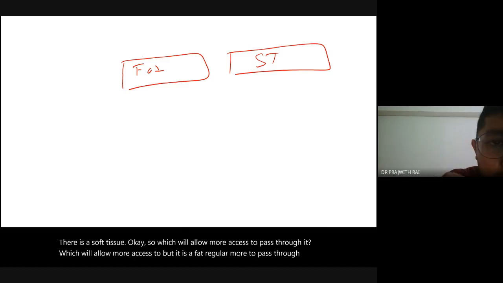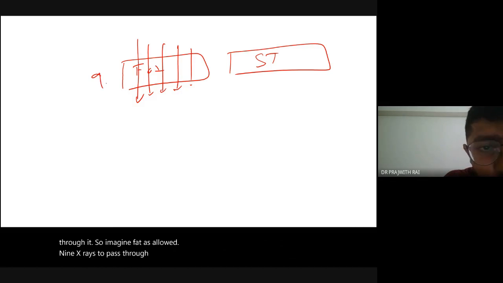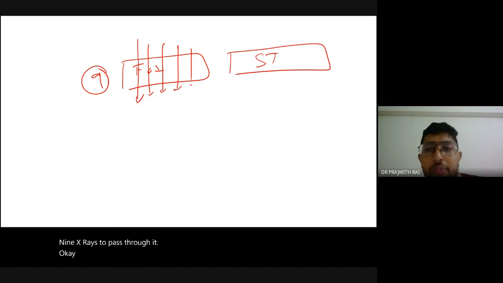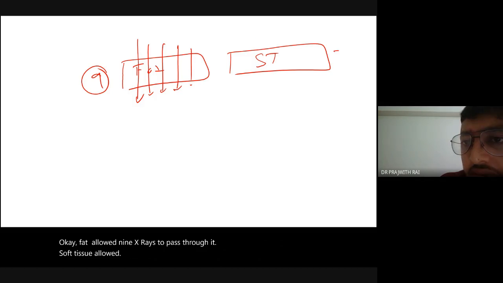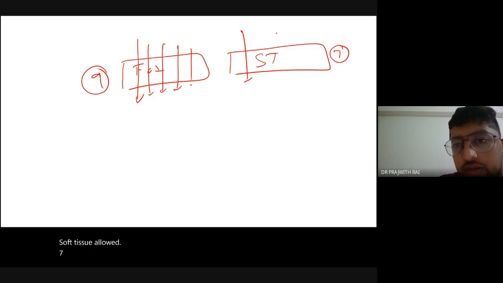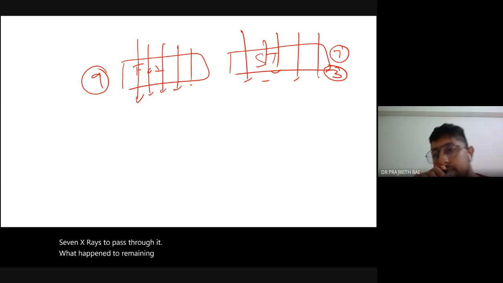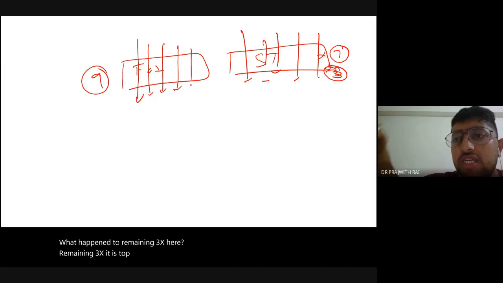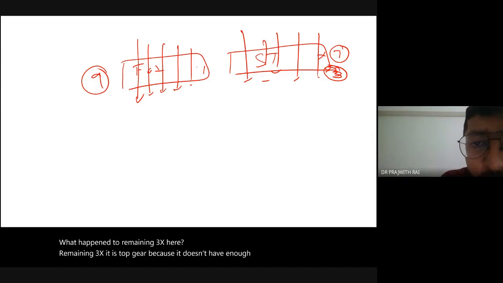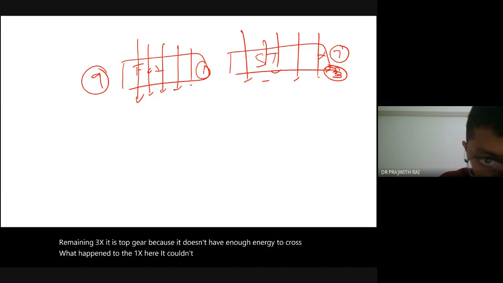So imagine fat has allowed 9 X-rays to pass through it, and soft tissue allowed 7 X-rays to pass through it. What happened to the remaining 3 X-rays here? They are stopped here because they don't have enough energy to cross. What happened to the 1 X-ray here? It couldn't pass.